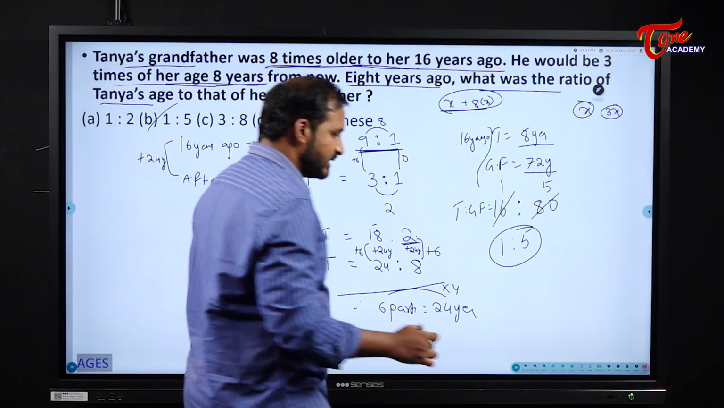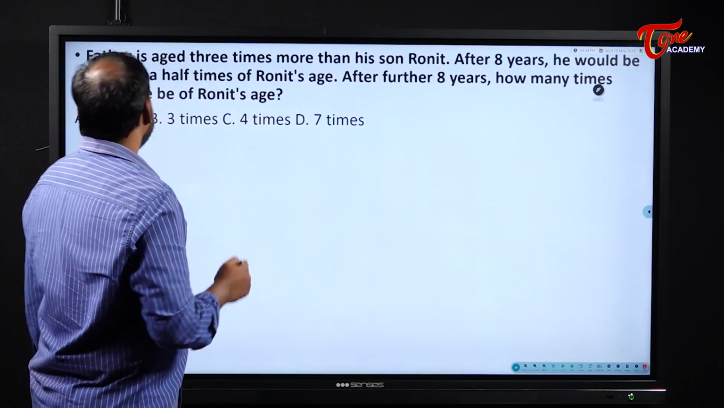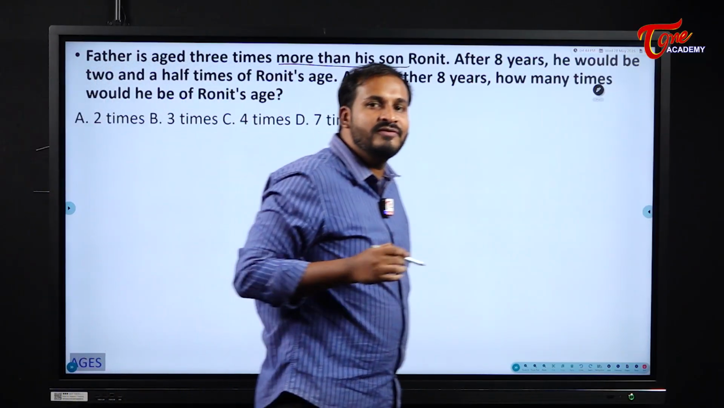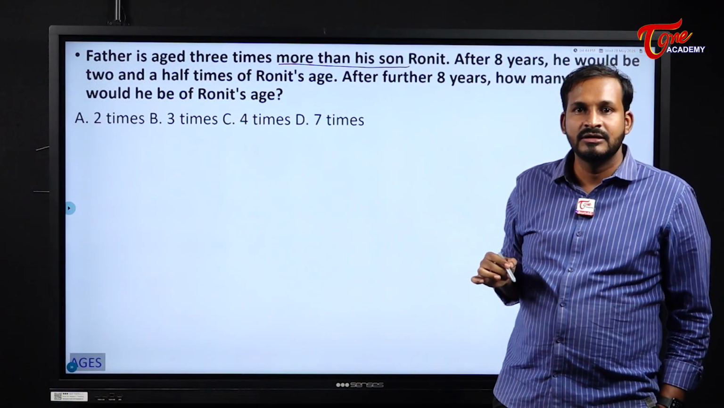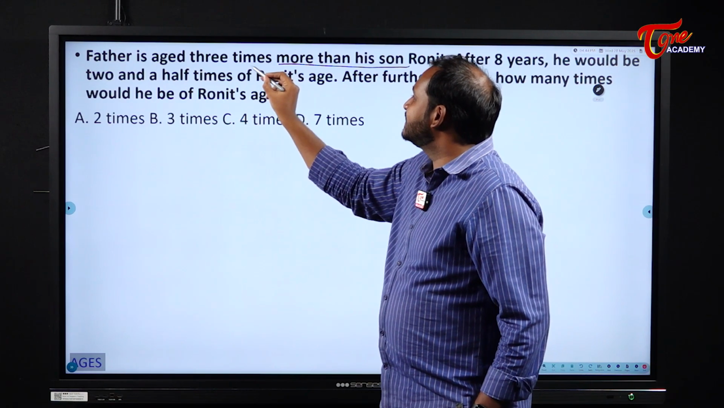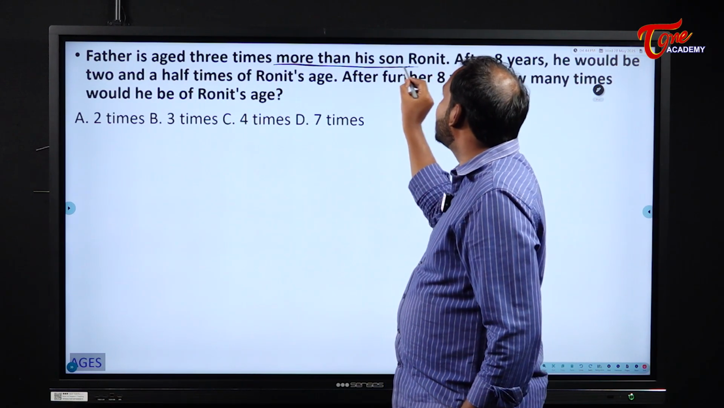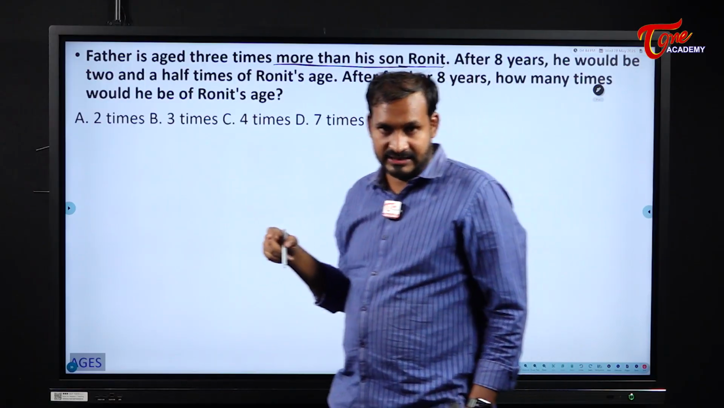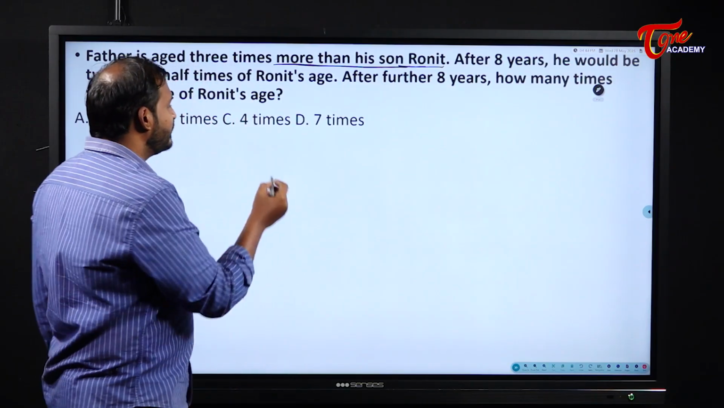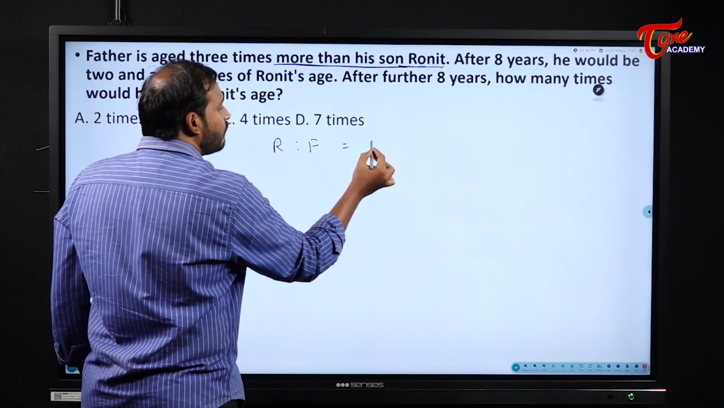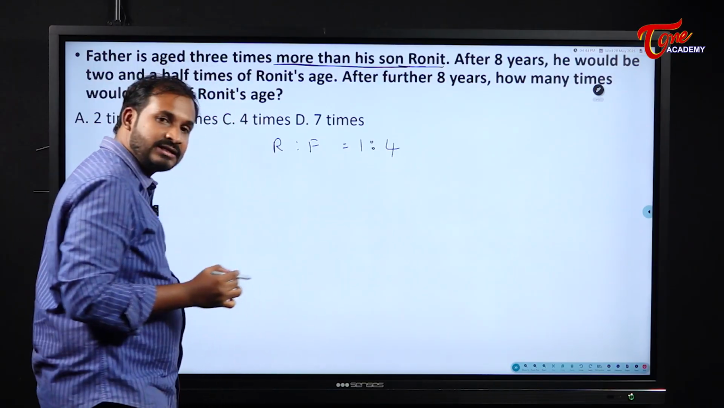Okay, next. Now see here, father is aged 3 times more than his son Ronit. Pause the video and try to solve this one, everyone. What are they telling? Father is aged 3 times more than his son Ronit. Now tell me what will be the relation between Ronit and his father? Ronit and his father's ages will become what? 1:4. Am I correct? Why?